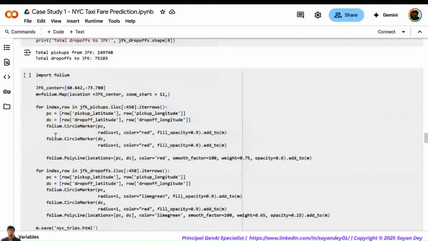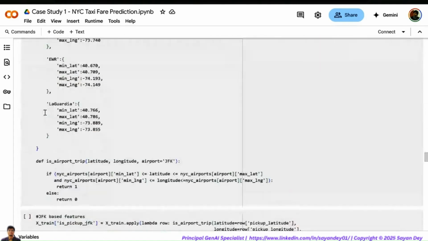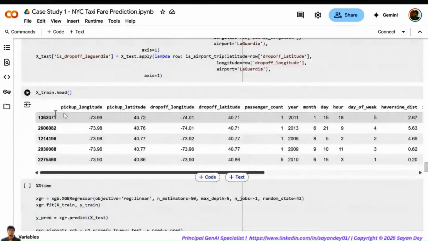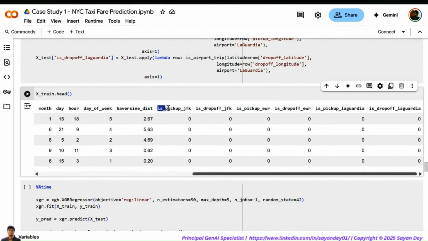In the same way, we are trying other features. We are adding a feature for airport trips. You can see that here we have added a set of 6 features for airport pickups and drops. There are 3 airports in and around the vicinity of New York City. John F. Kennedy International Airport: is it a pickup ride from JFK? Is it a drop-off ride to JFK? Is it a pickup ride from Newark Airport? Is it a drop-off ride to Newark Airport? And is it a pickup ride from LaGuardia, or a drop-off ride to LaGuardia?